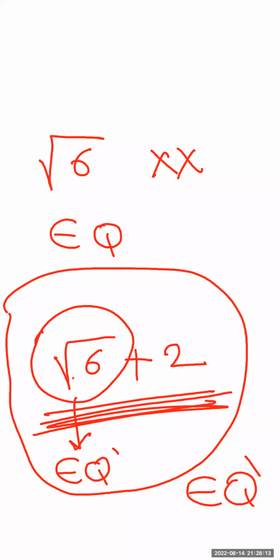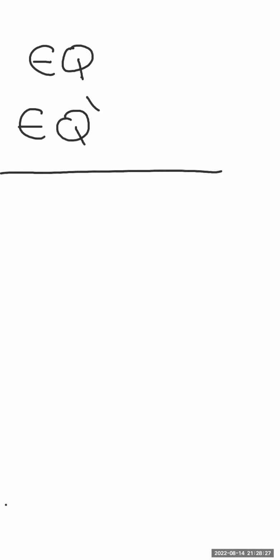Okay, let's solve some examples. Show which of the following numbers belong to rational numbers and which belong to irrational numbers. The first number is the square root of 0.49. First step, I have to check if this is a perfect square or not.